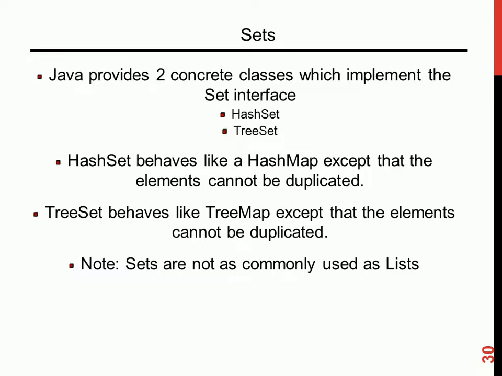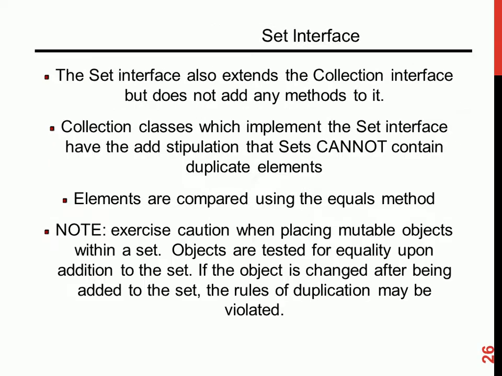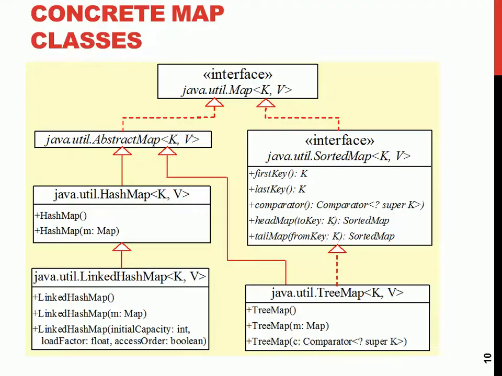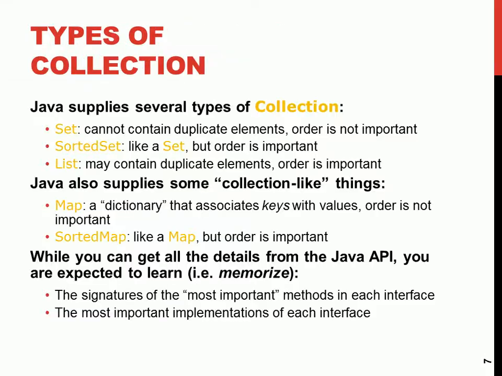What is so unique about set? There's no what? Duplication. What is so unique about list? The order is very important. List is already ordered. List, the order is important. That's why we don't care about duplicate.